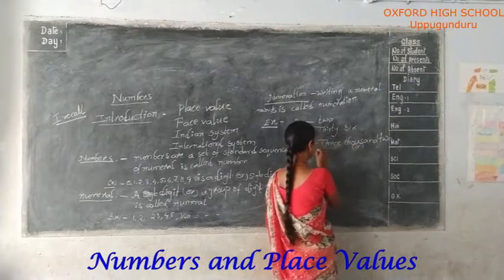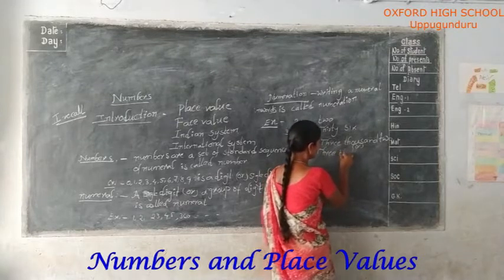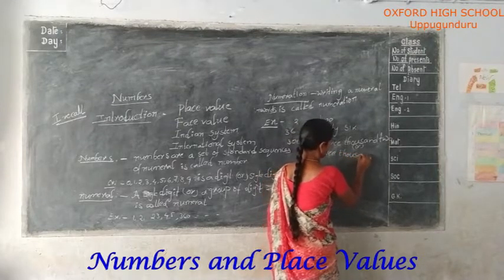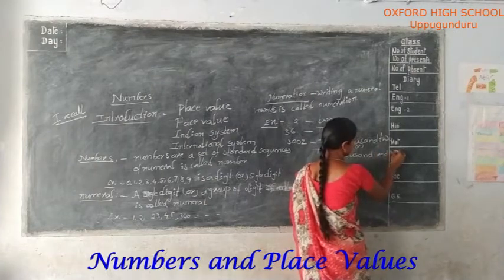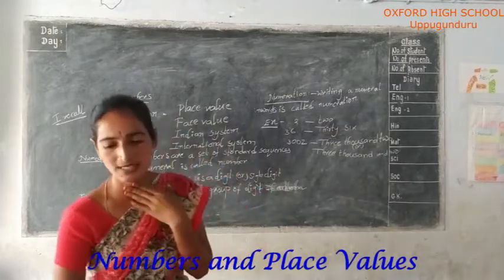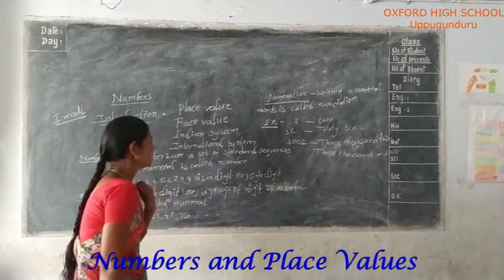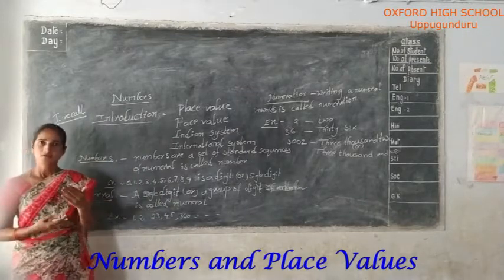3000 and 2. Okay. Next, 3002. Next. Do you all understand, students? Number.